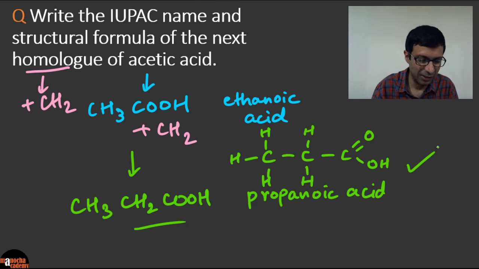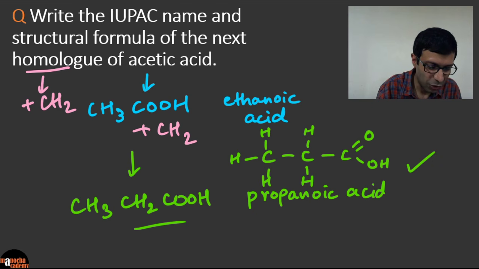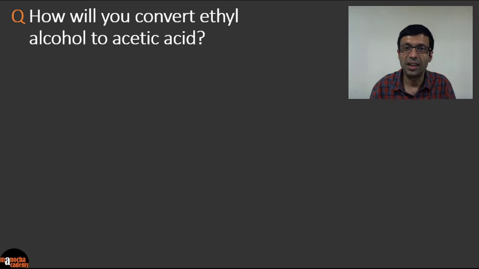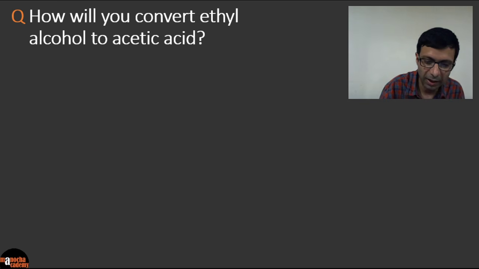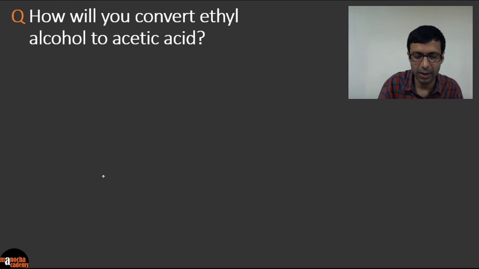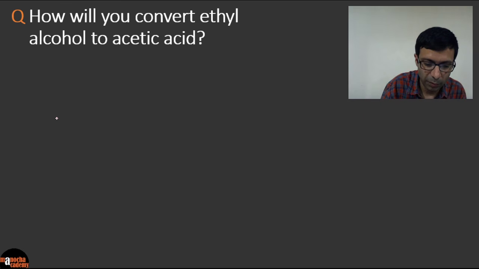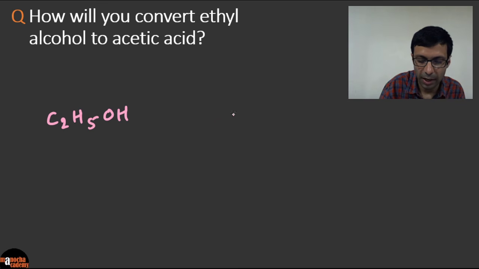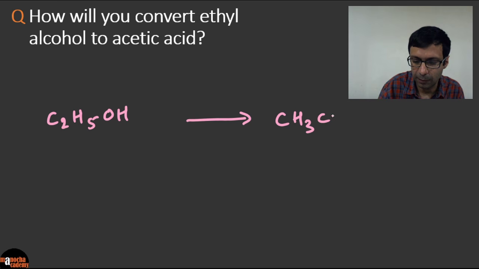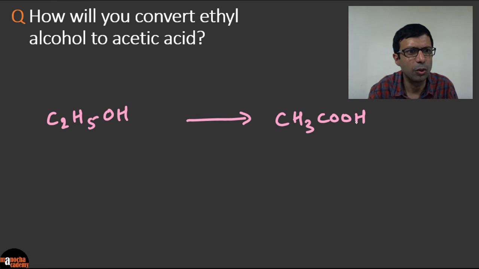Okay, excellent. And now let's go on to our last question for today. Okay, so we are coming to the end of the session. How do you convert ethyl alcohol to acetic acid? Okay, so how do you do that? So again, ethyl alcohol, that's the common name. So what is the IUPAC name? Ethanol. So we've been given C2H5OH. So first write that down, okay? And we need to convert that to ethanoic acid, acetic acid. So guys, how do you do that?